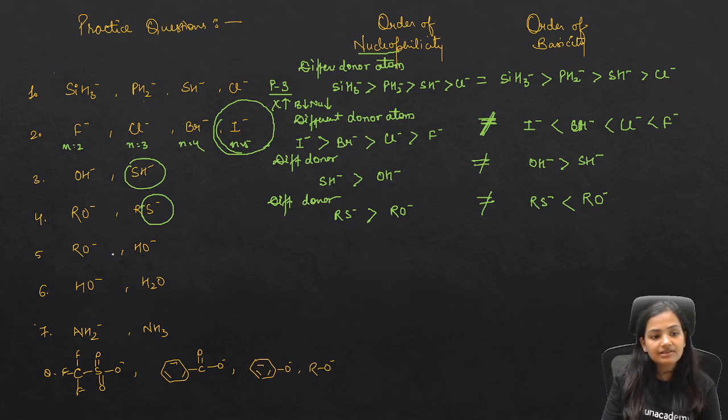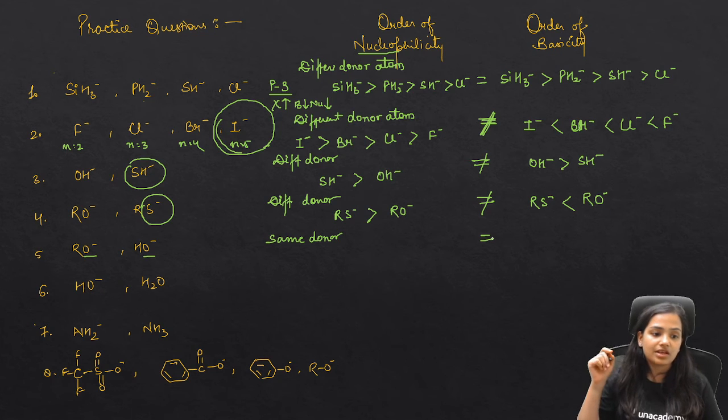Now we have another example. This is RO negative, this is HO negative. Here this is also O negative, O negative, meaning the same donor atoms. When we have the same donor, what do we understand? The order will remain the same. So ultimately, what will be the order of basicity and nucleophilicity? Here we are having the plus I effect.